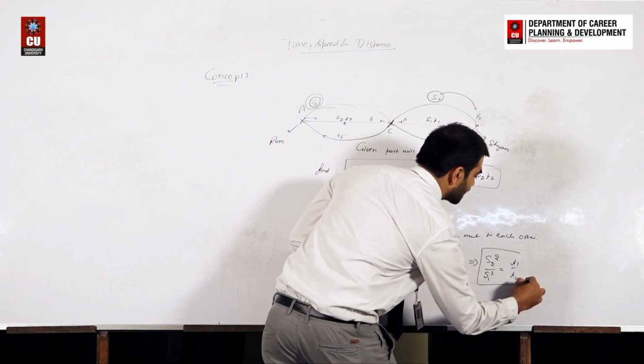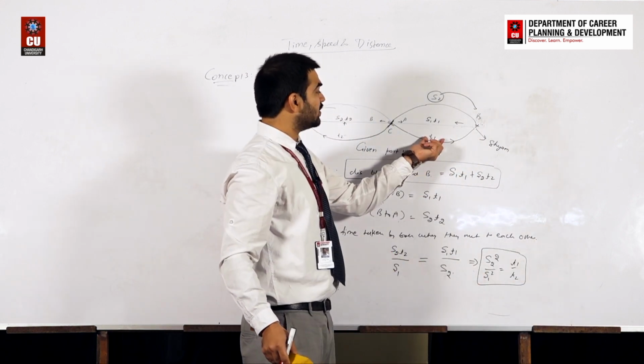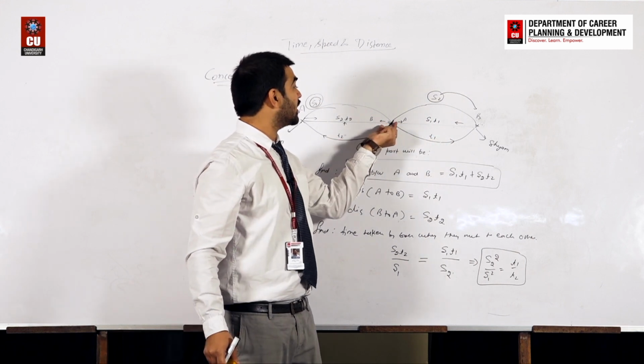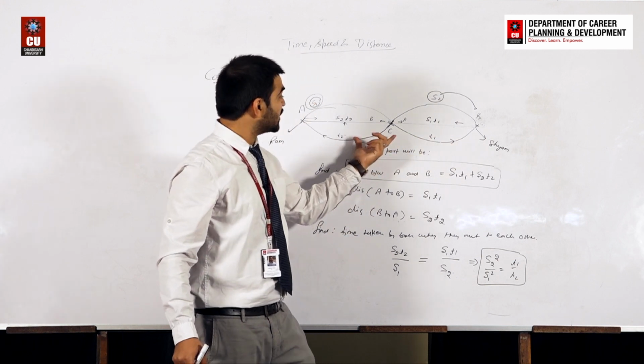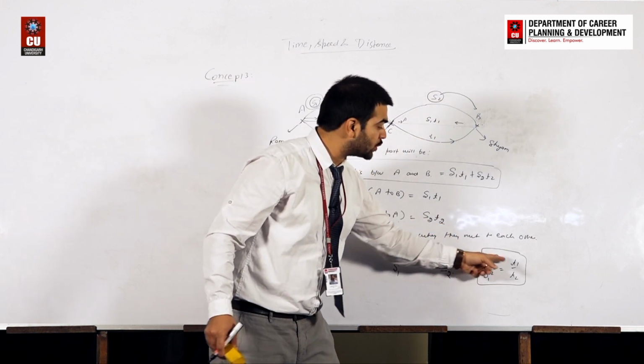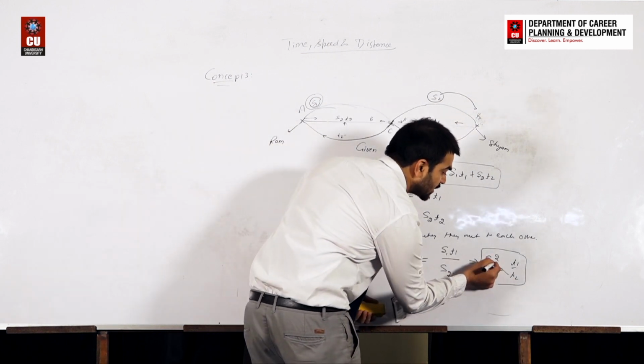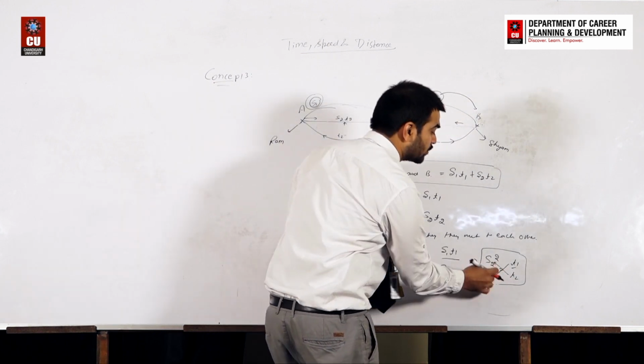It means we can say that T1, the time taken after the meeting point, and T2, the time taken after the meeting point by Sham, the ratio of these two values is always equal to the ratio of the squares of the speeds. Okay, the speed of the second person, it's also reciprocal somehow.